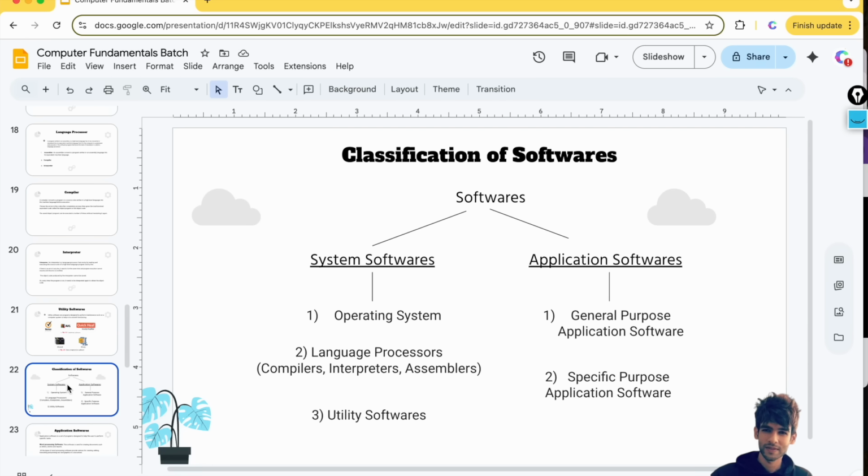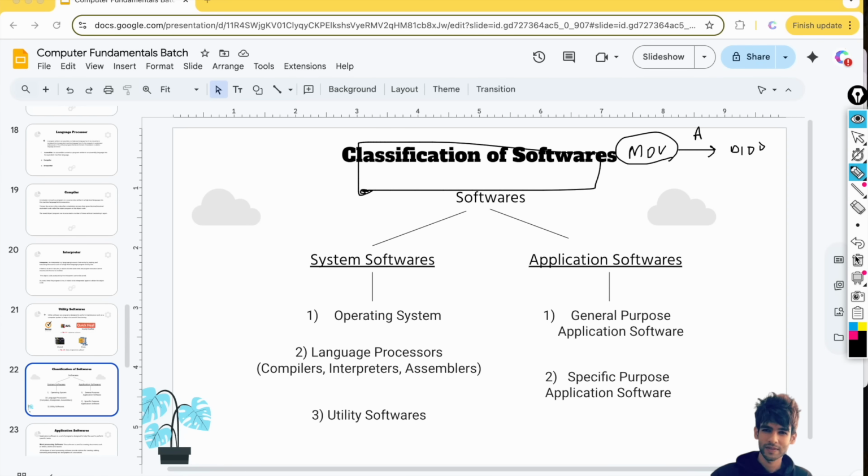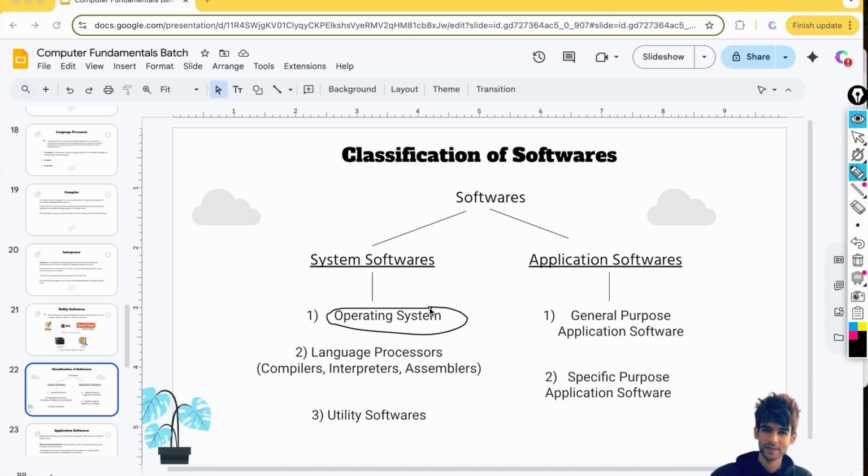Now if you want to understand software, I will give you a basic introduction. There are two types of software, system software and application software. System software includes the operating system, which we see as Windows, Mac, Linux. So these are the operating systems. Language processors, these compilers, interpreters, assemblers, these are system software. These are predefined system software, utility software.